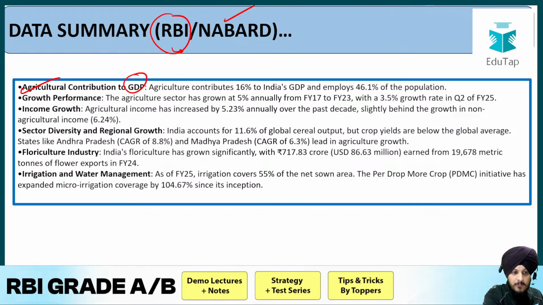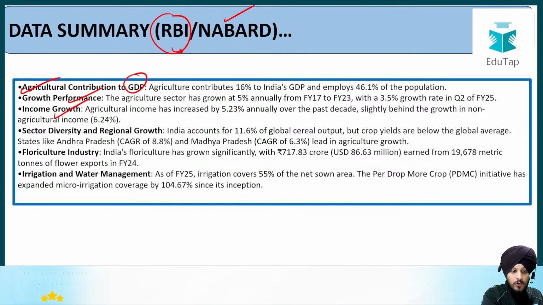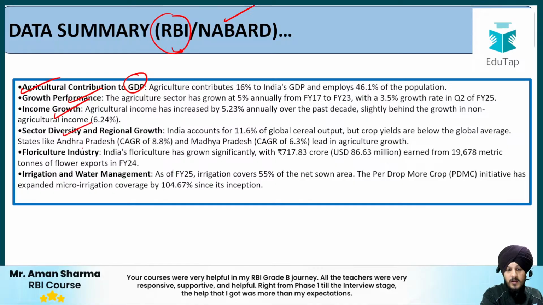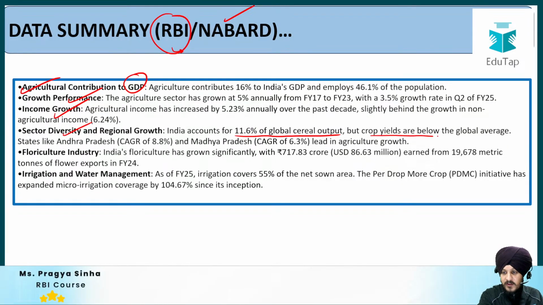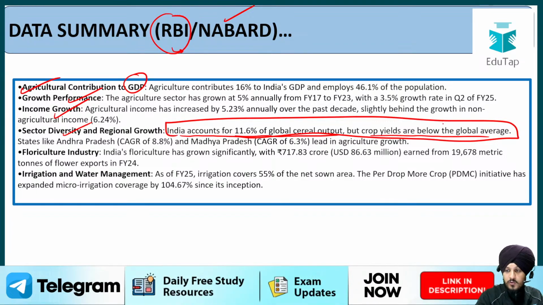What is the GDP contribution? Then the growth performance on an annual basis, then the income growth, then the sector diversity. So India accounts for 11.6% of global cereal output, but crop yields are below the global average. So you can write it as one of the important issues with respect to the Indian agriculture system. Fine. So this adds a good value to your answer.